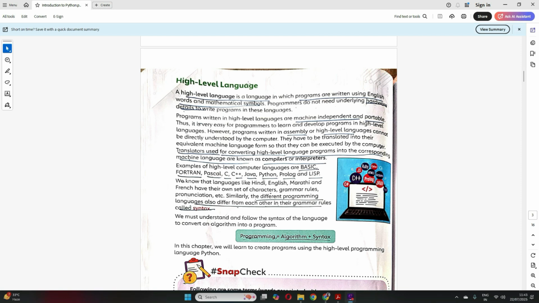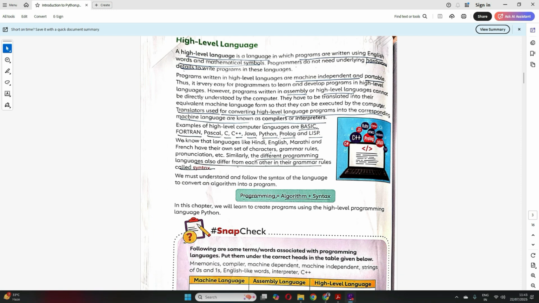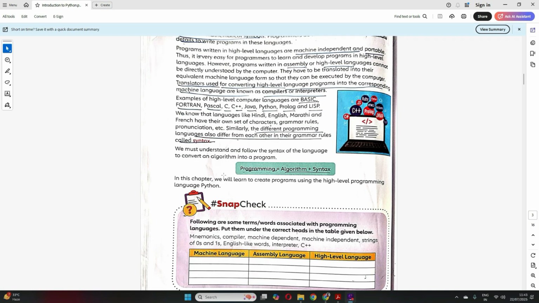But for high level language, to make the computer understand, we have to translate this language to an equivalent machine language. That is done using compilers and interpreters. We have different programming languages or high level languages, and each differs from the others in its grammar rules, which is called syntax. And programming is equal to your algorithm plus the syntax. That becomes our computer program.